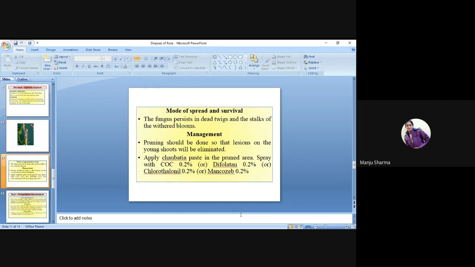Mode of spread and survival. The fungus persists in dead twigs and the stalks of the withered blooms. Management: pruning should be done so that lesions on the young shoots will be eliminated. Apply Chaubattia paste in the pruned area. Spray with